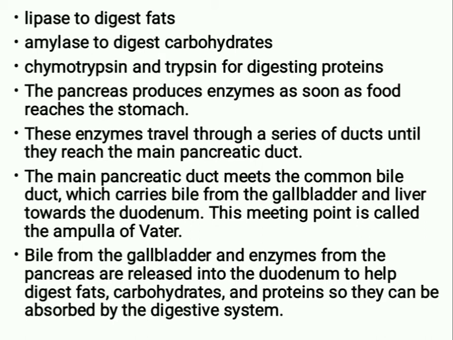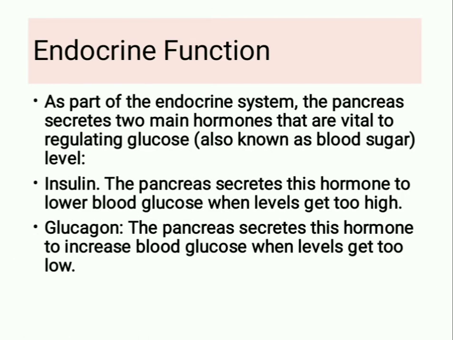Bile from the gallbladder and enzymes from the pancreas are released into the duodenum to help digest fats, carbohydrates, and proteins, so they can be absorbed by the digestive system. Endocrine function. As part of the endocrine system, the pancreas secretes two main hormones that are vital to regulating glucose, also known as blood sugar level.